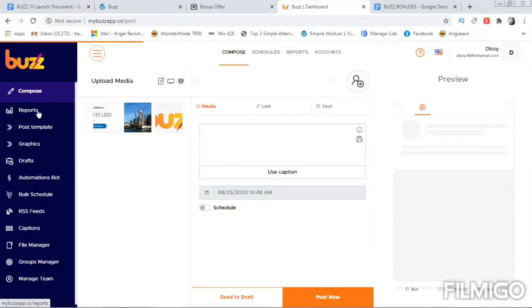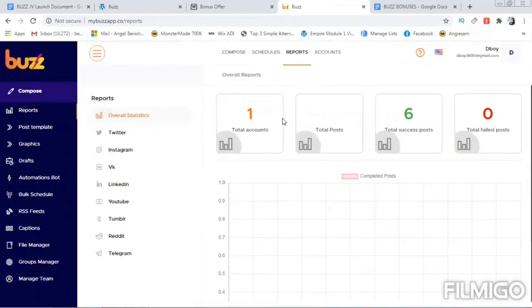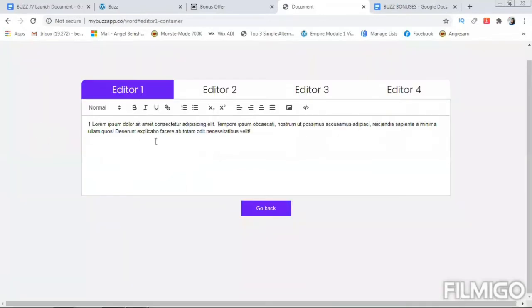Here you will see the reports of what you have uploaded. First you have to link all your accounts. Here you will see the total number of accounts, the total number of posts, total successful posts and total failed posts. Even if a post fails to get uploaded, you will be notified. You also get post templates. There are ready-made templates here, so you don't have to worry about anything: editor 1, editor 2, editor 3, editor 4.